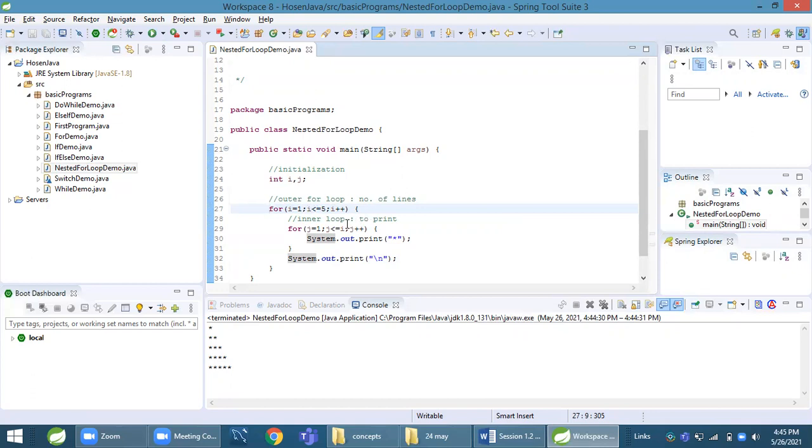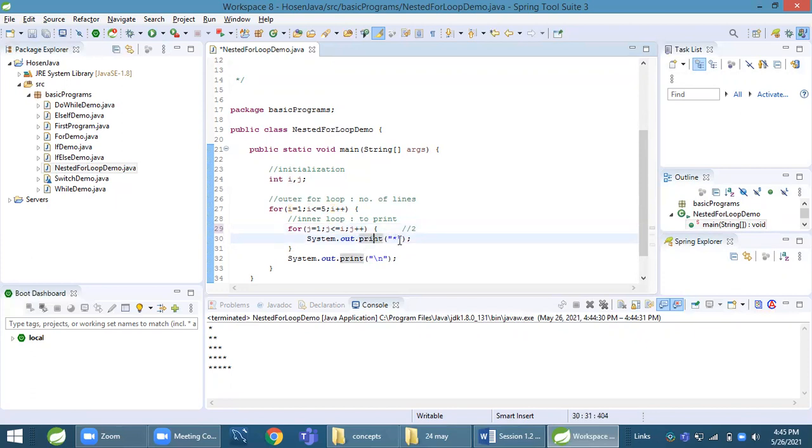J is initialized to 1. 1 is less than or equal to 1, true. Then it comes to line number 30 and prints a star. Then it goes back to line 29, increases j to 2, checks the condition, and if true, it prints.